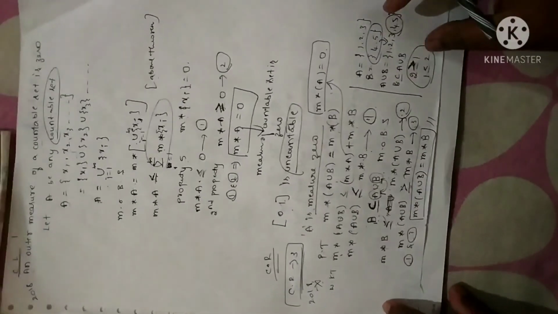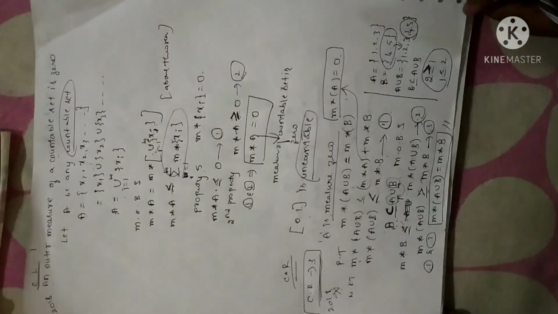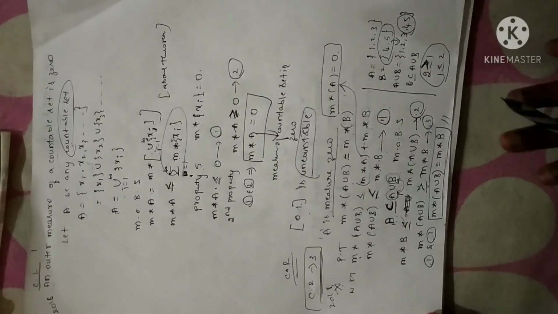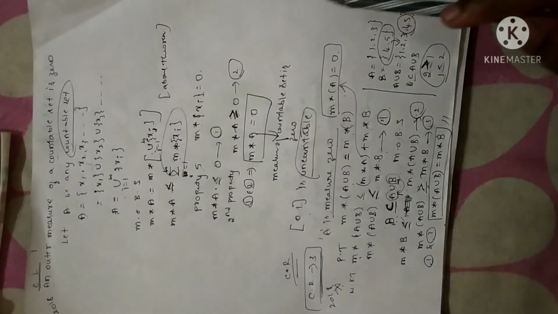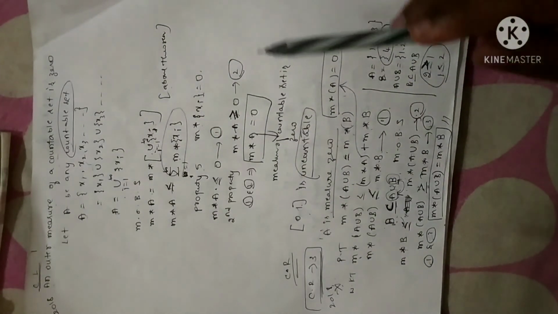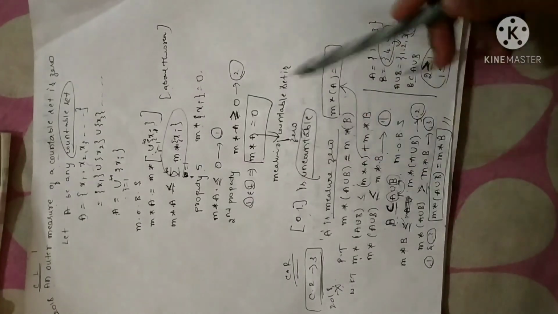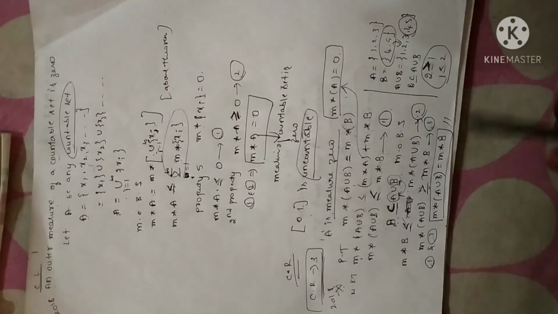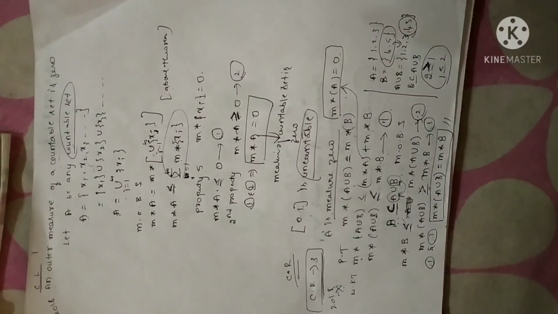So a theorem followed by the corollary. This completes the theorem, and remember this theorem is very important. The theorem will be asked with corollary 1 or else corollary 3. It is important. It has been asked in 2017 and 18.